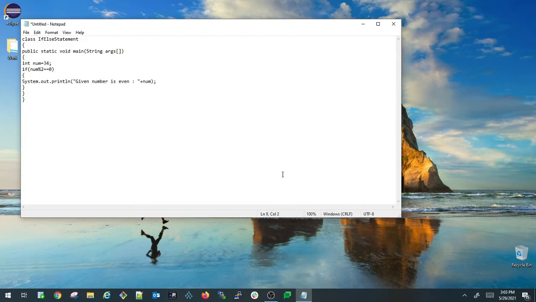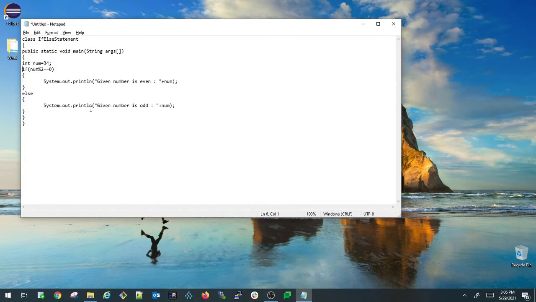And also we need to write an else statement here. For that I'm writing else. I'm opening the else block and closing the else block. Inside that I'm writing System.out.println, saying given number is odd, and I'm printing the same number here also. Let me beautify this program for a better understanding.